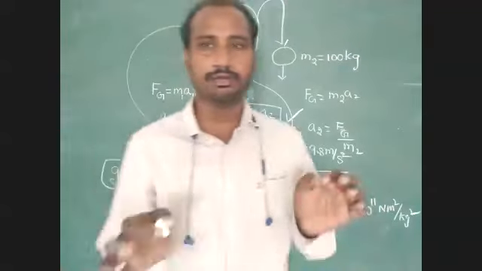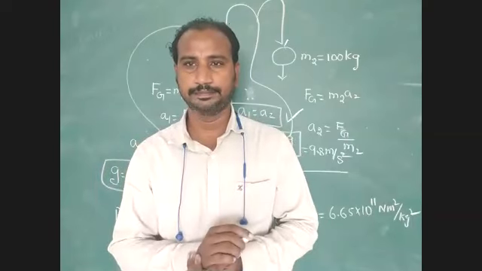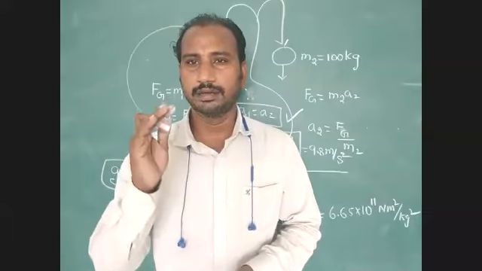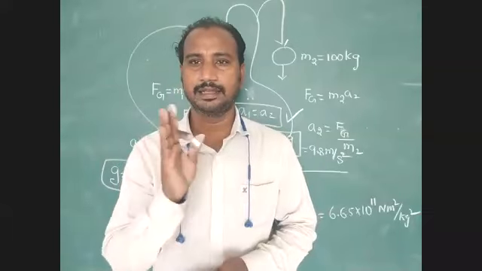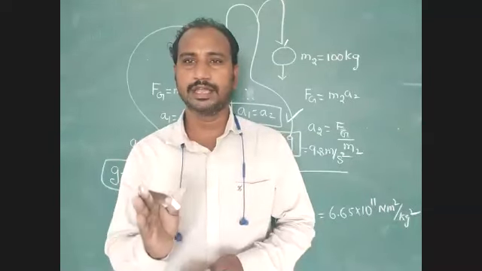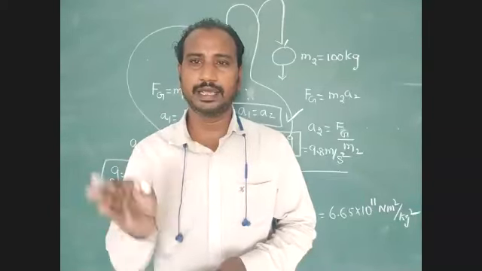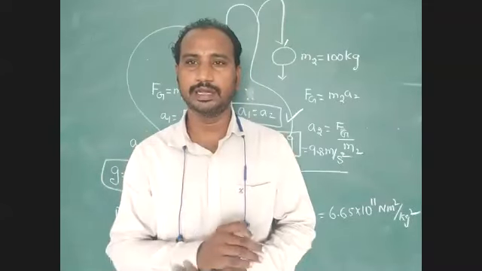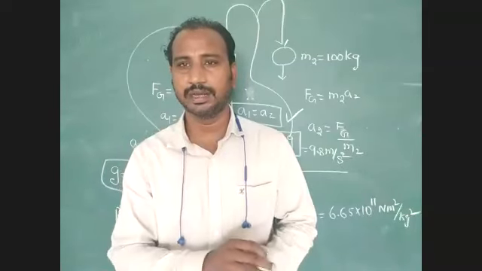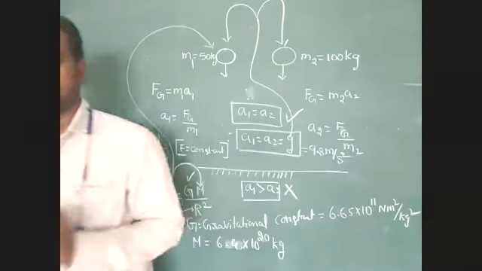In the vertically downward direction, acceleration is independent of the mass of the object. But along the horizontal direction, acceleration depends on mass. For smaller mass we get larger acceleration. For larger mass we get smaller acceleration. In which direction? Along the horizontal direction. But in the vertical direction, the smaller body gets the same acceleration, g equal 9.8 meter per second square. The larger mass is also getting the same acceleration, 9.8 meter per second square. For a few seconds we have to concentrate on the board.